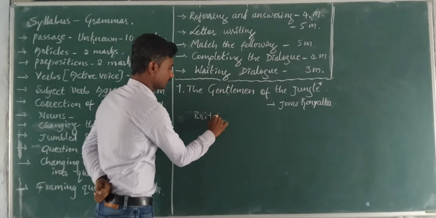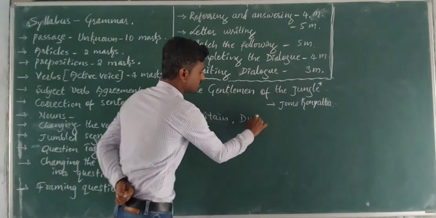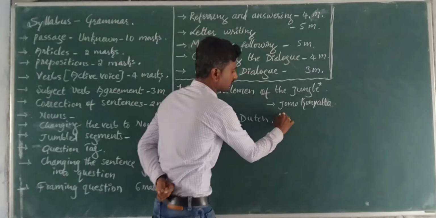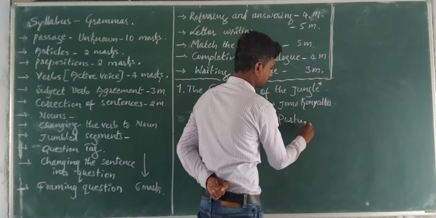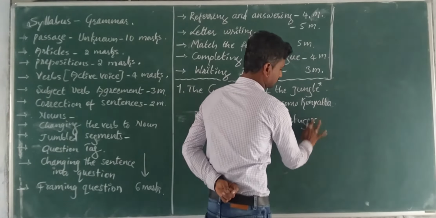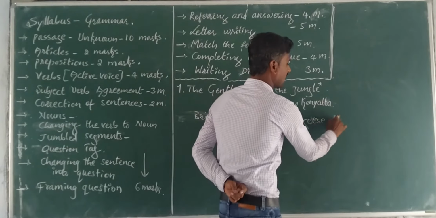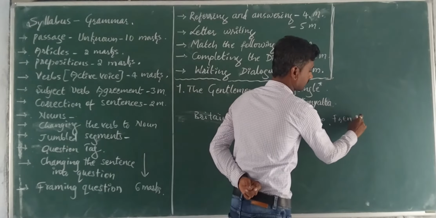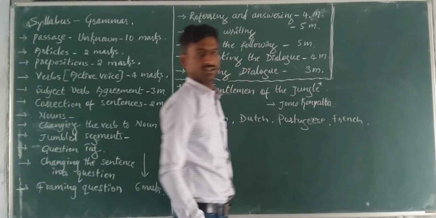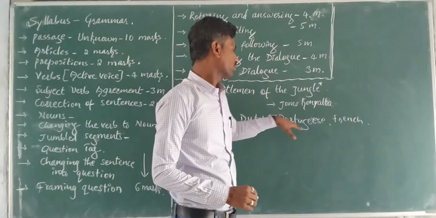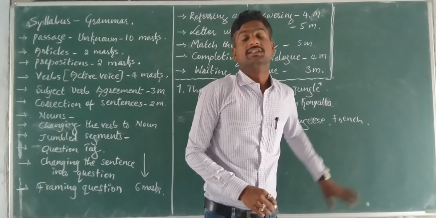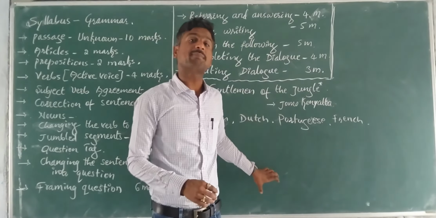Britain, Dutch, Portuguese, and French. See here: Britain, Dutch, Portuguese and French. These all are the European powers.